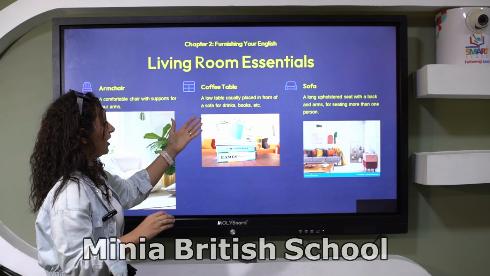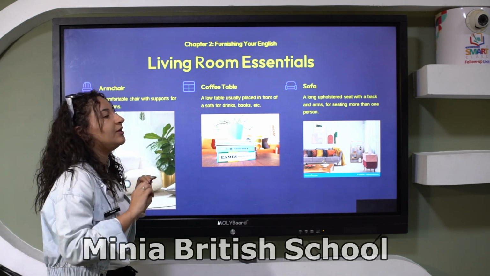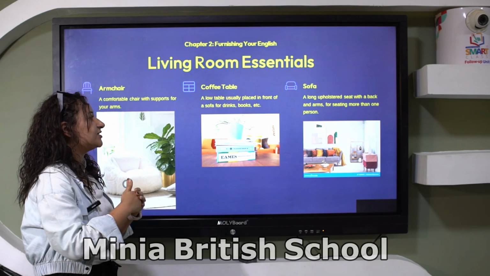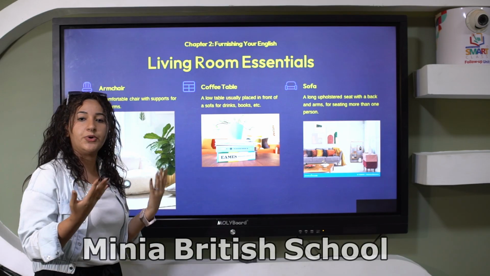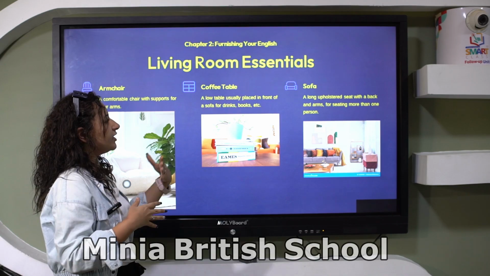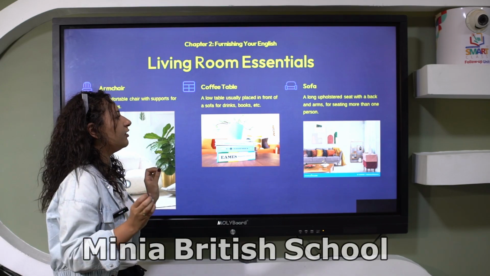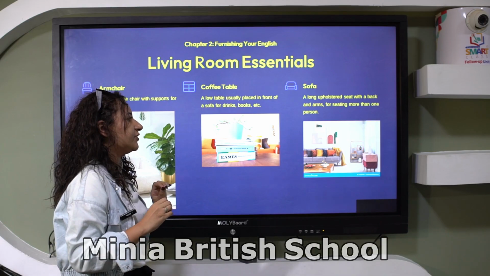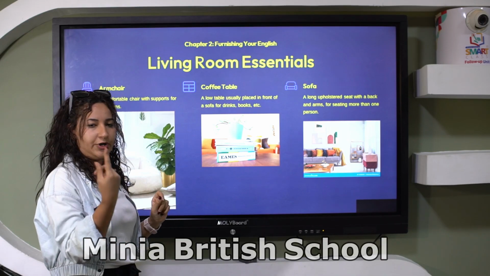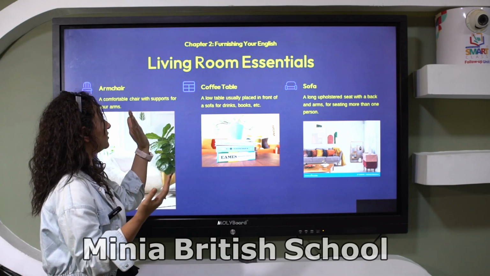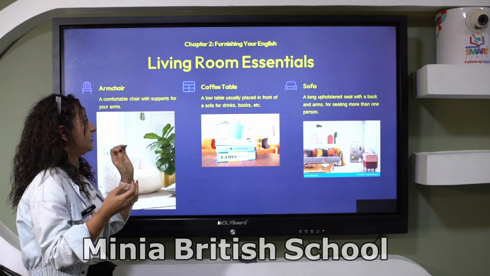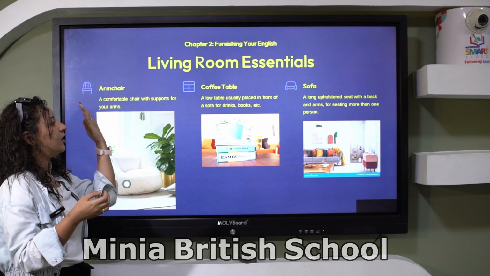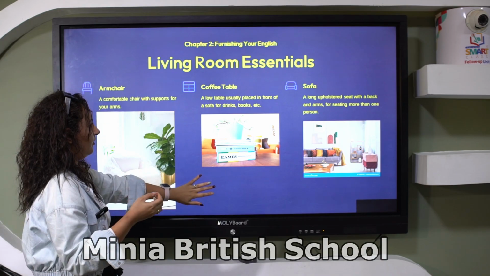Coffee table: a low table usually placed in front of a sofa for drinks, books, and so on. Sofa: a long upholstered seat with a back and arms for sitting more than one person. So we have some essentials in the living room like armchair, coffee table, and sofa.